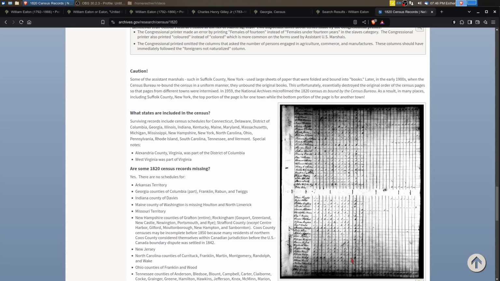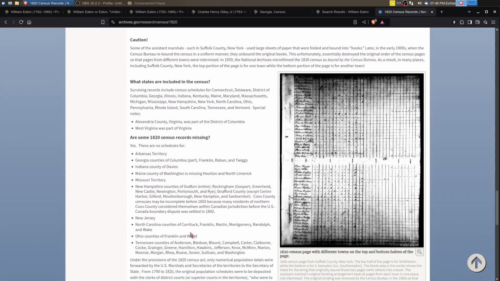Like I said, generally speaking, counties appear to be together, but just have that little caveat that there could be problems. There were a number of counties that were missing. So, as far as Georgia is concerned, these counties are missing in the 1820 U.S. Census.